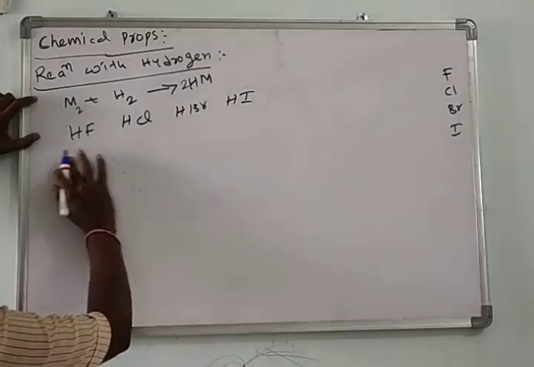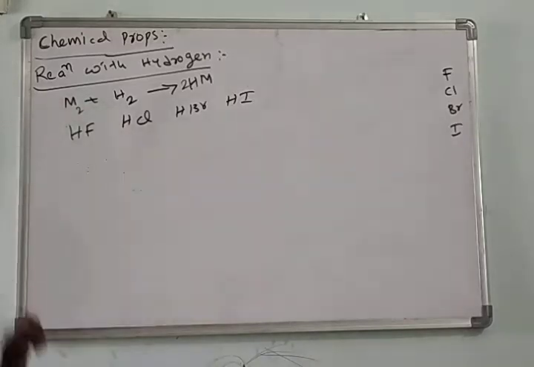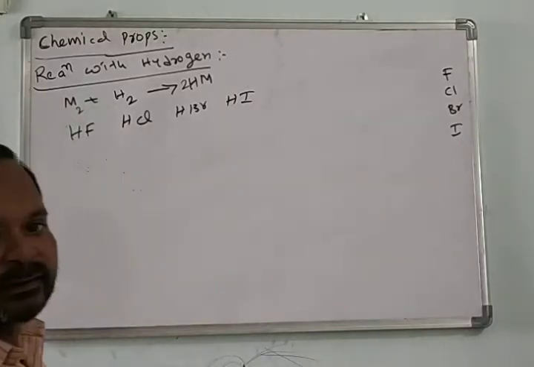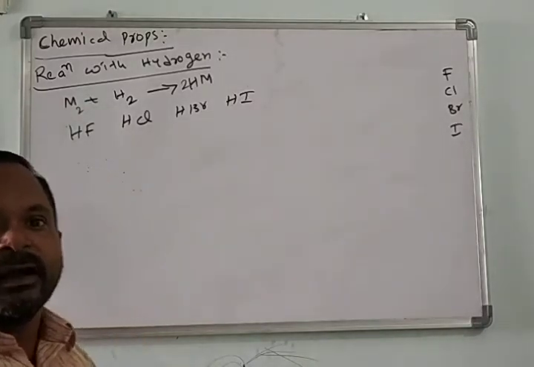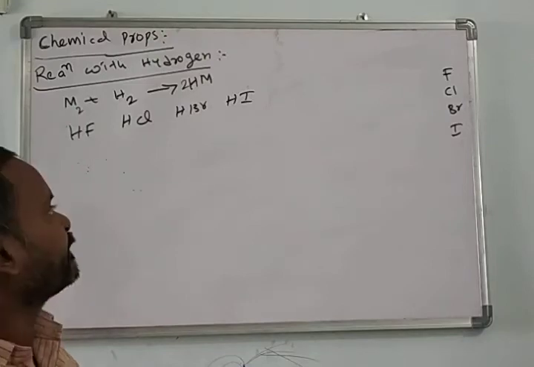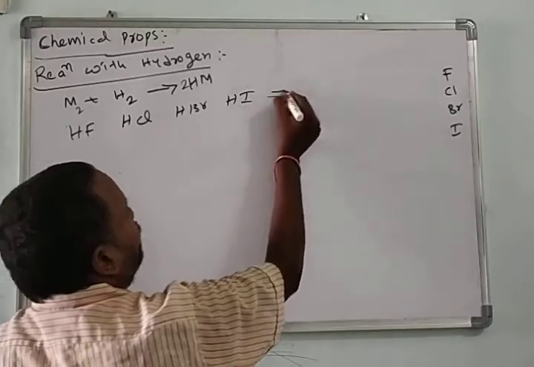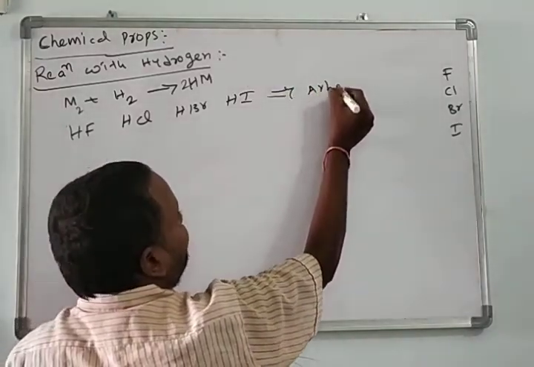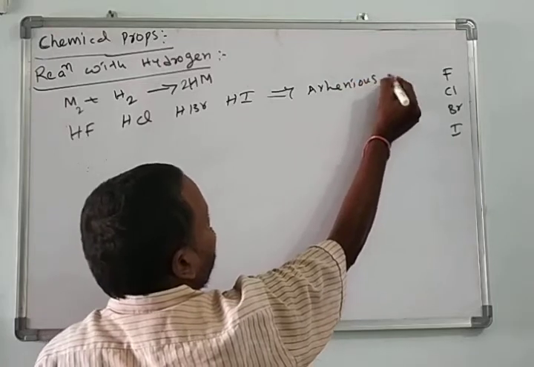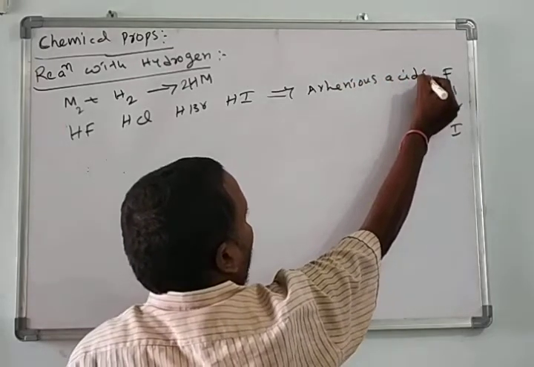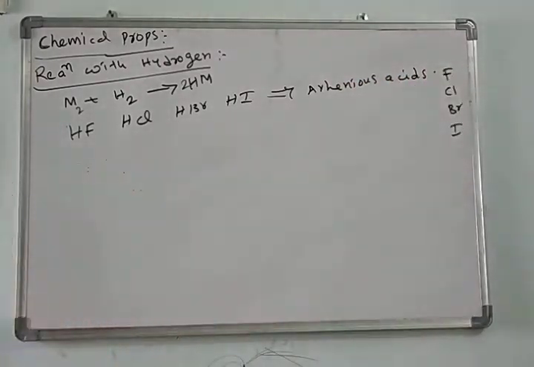Here, all these lose the H plus ion in aqueous solution. According to the Arrhenius acid-base theory, all these lose the H plus ion in aqueous solution, so all these are Arrhenius acids. How does the Arrhenius acidic strength change from HF to HI?